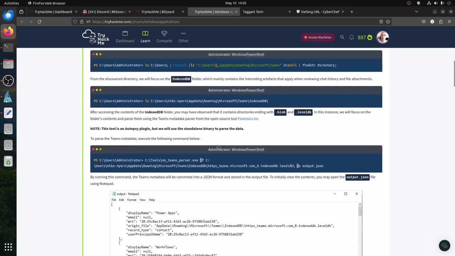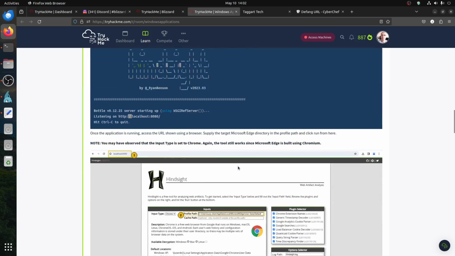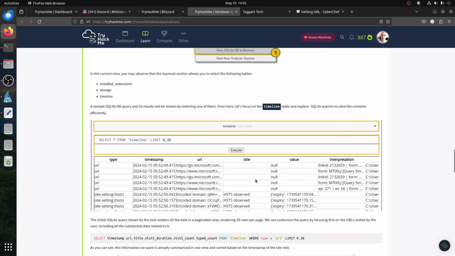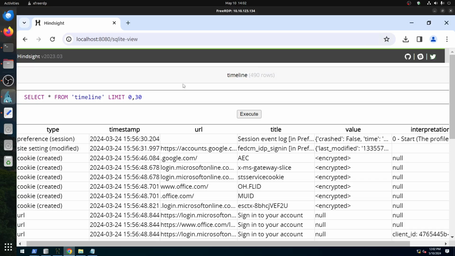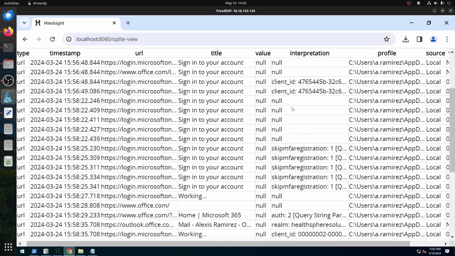Let's go back to Microsoft Edge, because here it gives you a nice view. You can see it is using this statement where type equal URL. So we need to just filter the URL. I can say where type equal URL and execute. Now we have all these URLs.